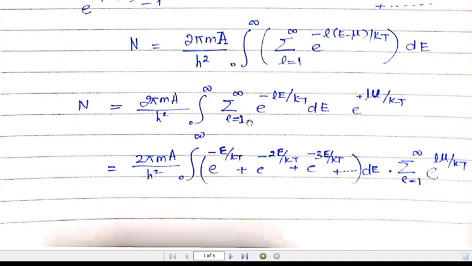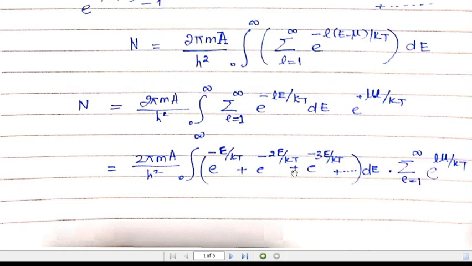We can expand this summation for different values of L and substitute, but we will not substitute L values for the chemical potential term, which remains as it is. For L equal to 1, this gives exponential of minus E over kBT. For L equal to 2, we have exponential of minus 2E over kBT, then exponential of minus 3E over kBT, and so on.